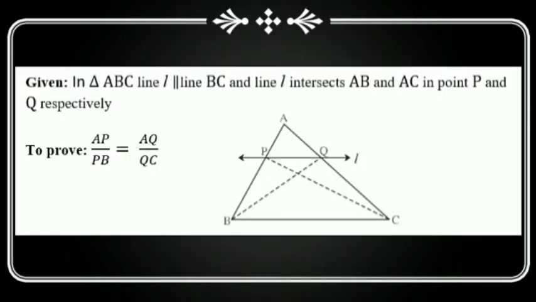Given in triangle ABC, line L parallel to line BC and line L intersects AB and AC in point P and Q respectively. To prove AP divided by PB equal to AQ divided by QC.